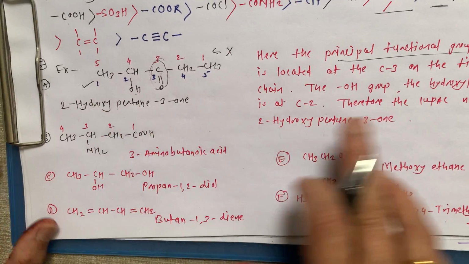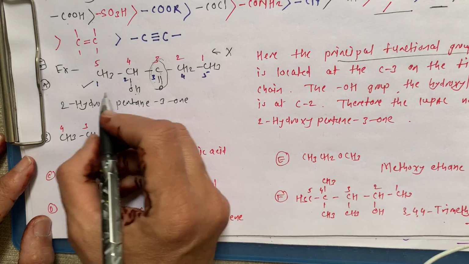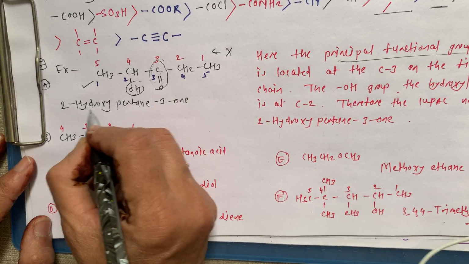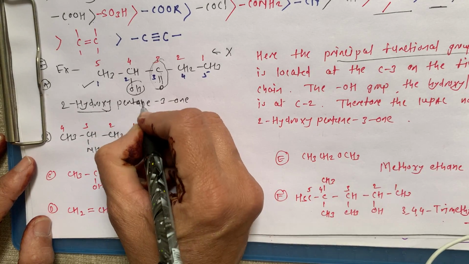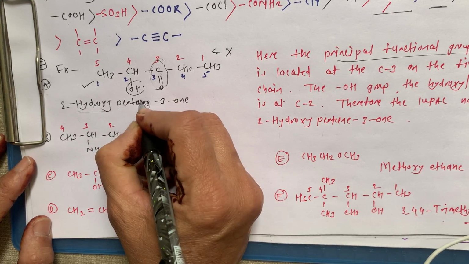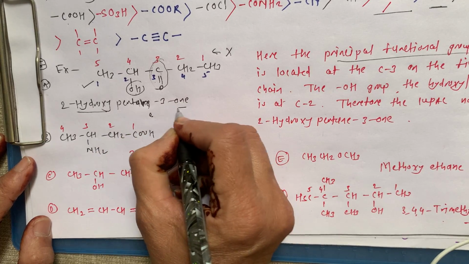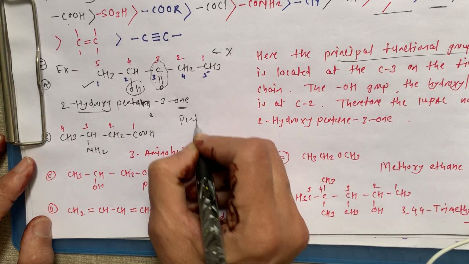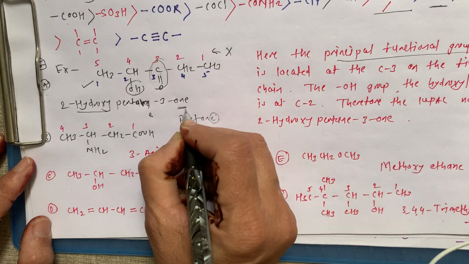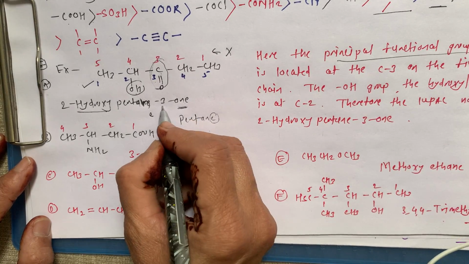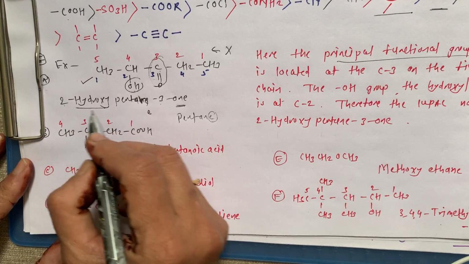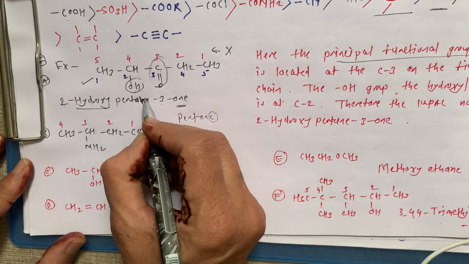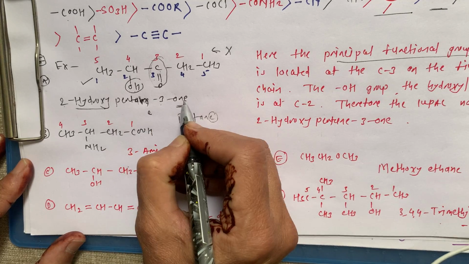Therefore the IUPAC name is: for OH we have to write hydroxy, then this is the pentane, and now that E is replaced by ONE, pentanone. This E is replaced by ONE and this ONE is on the third carbon. So the name of the compound is 3-hydroxy pentan-3-one.